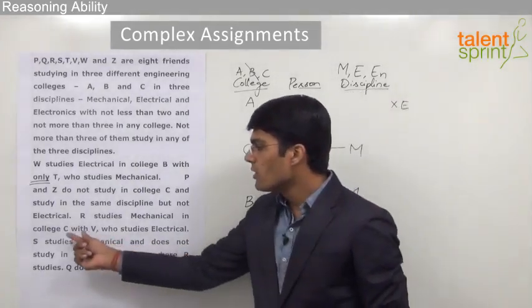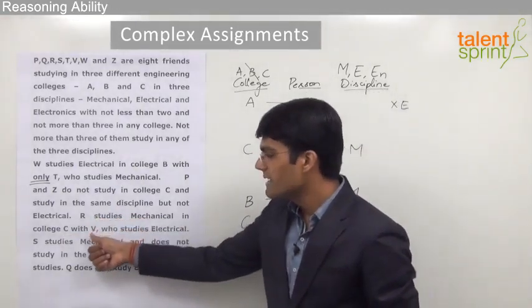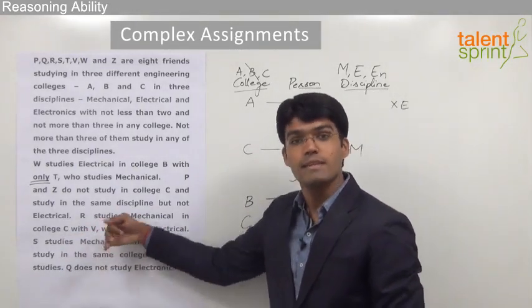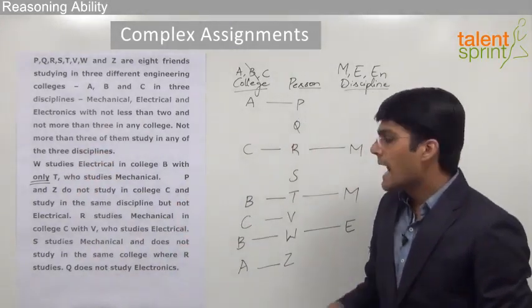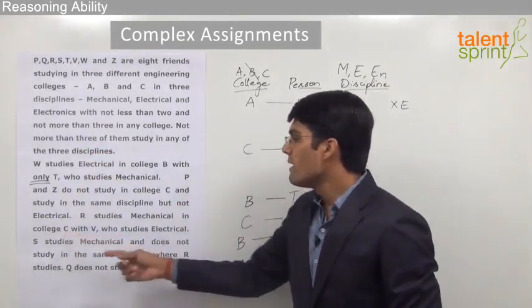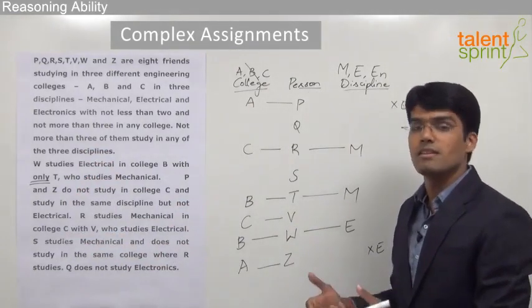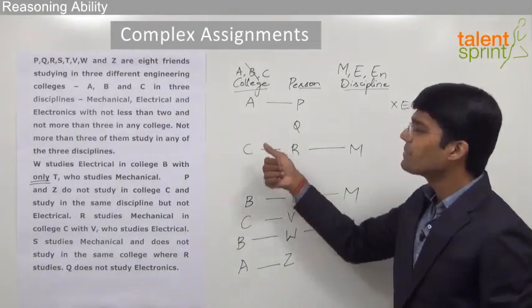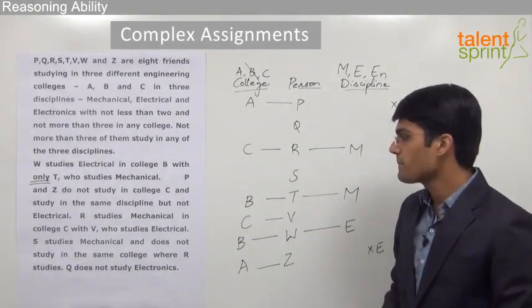Remember, here the word only has not been specified. That means R studies with V in college C, and at the same time there can be a third person who also studies in college C. Had the word only been given here, we can strike off college C as well. But since only is not mentioned, there is still a possibility that any of the remaining persons can come in college C. So we cannot strike off the college C.